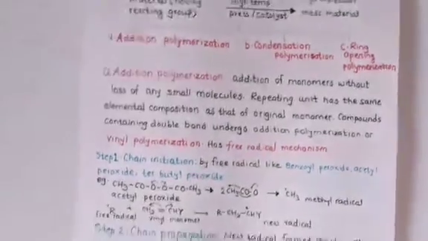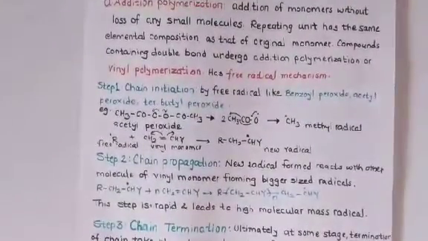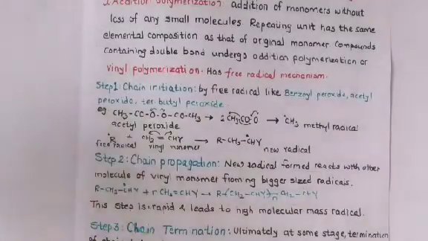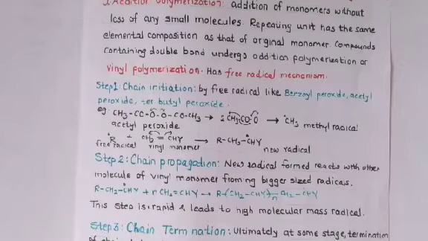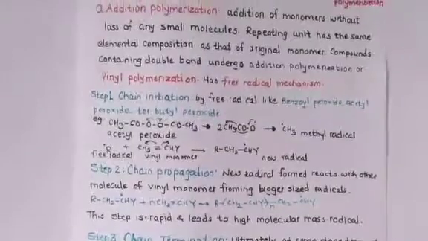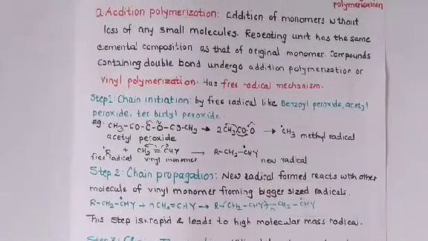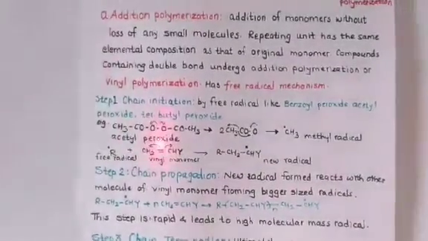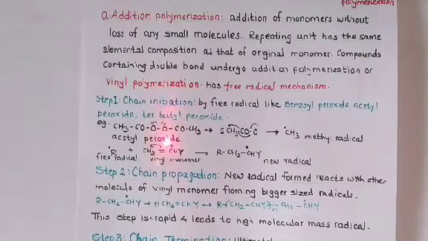So see the first step. First step, that is the addition step, that is a chain initiation. Chain initiation takes place by free radicals like the benzoyl peroxide, acetyl peroxide, or tertiary butyl peroxide. So that is the free radical which is formed to initiate these reactions. Here, the following example is given, that is the acetyl peroxide, CH3COO-OCOCH3. This is the acetyl peroxide.